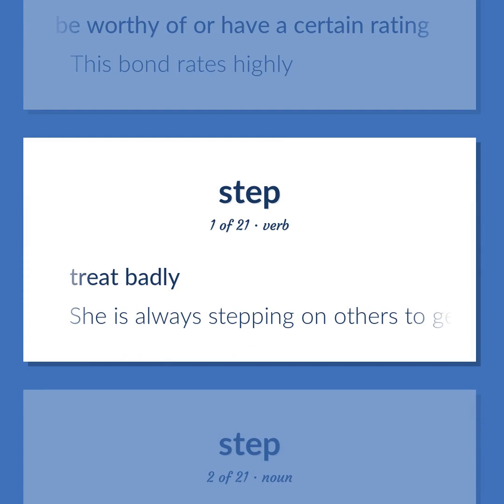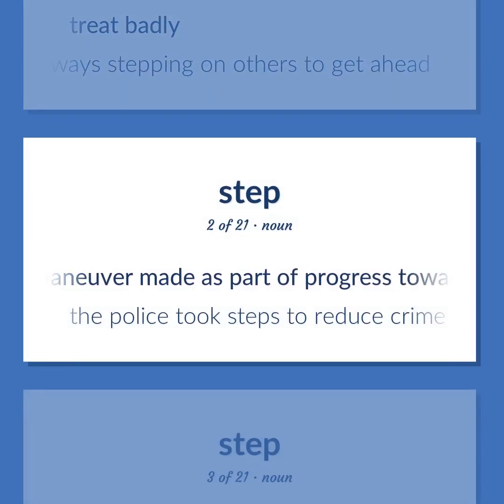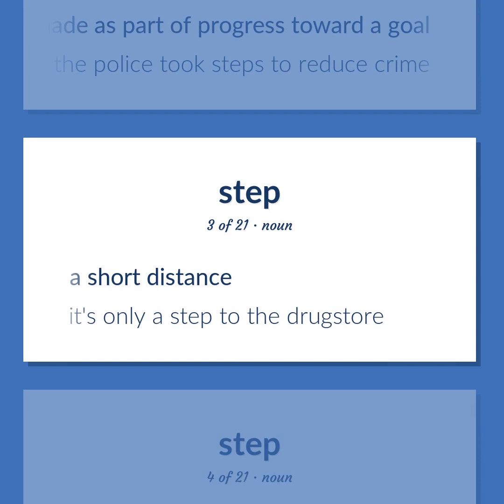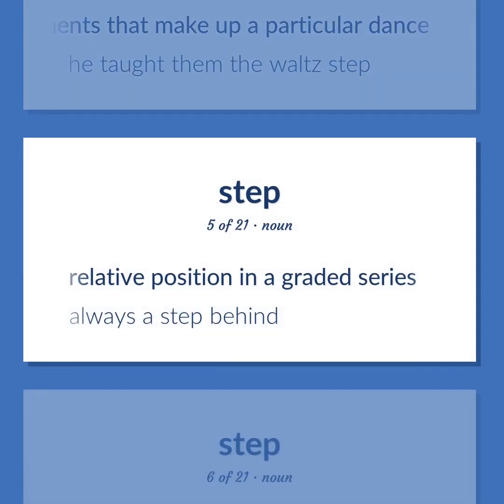Treat badly. She is always stepping on others to get ahead. Any maneuver made as part of progress toward a goal. The police took steps to reduce crime. A short distance. It's only a step to the drugstore. A sequence of foot movements that make up a particular dance. He taught them the waltz step. Relative position in a graded series. Always a step behind.